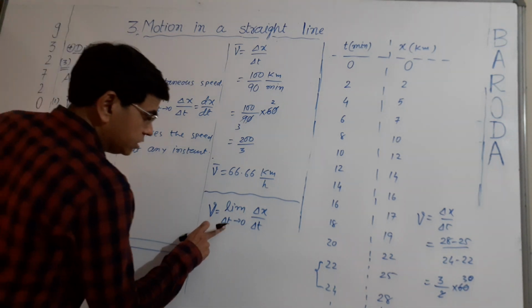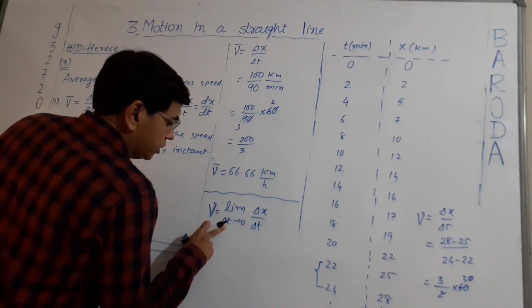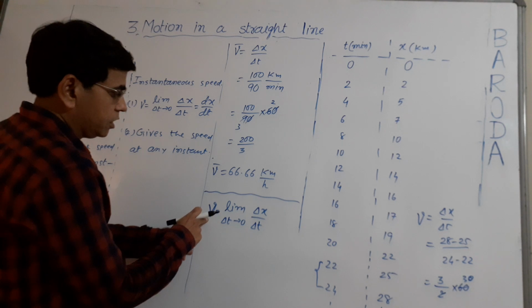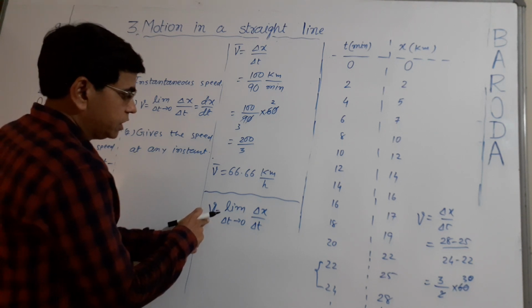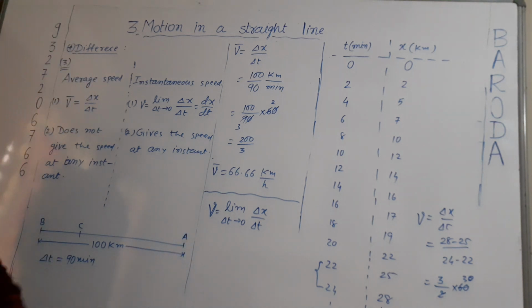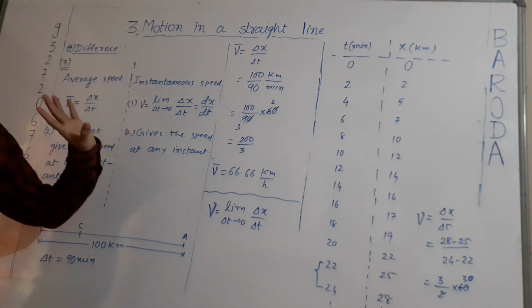So with delta t tends to 0, that is a very small time interval, the speed can be measured more precisely at any instant or at any time. That means it is instantaneous speed.